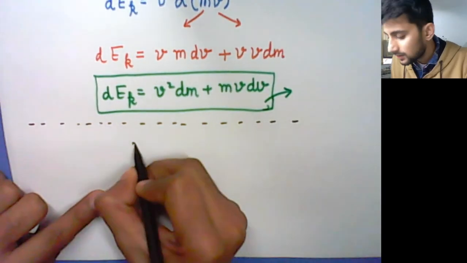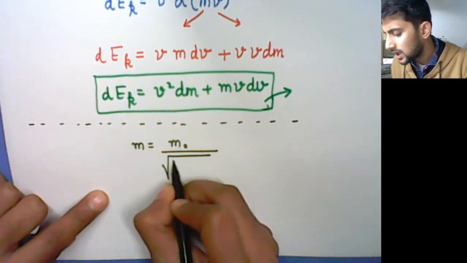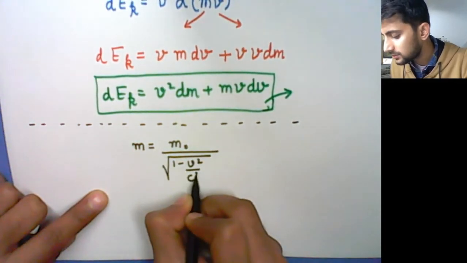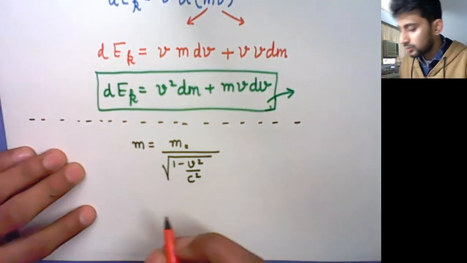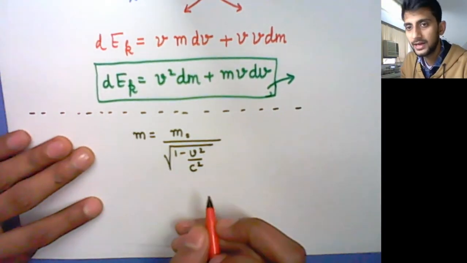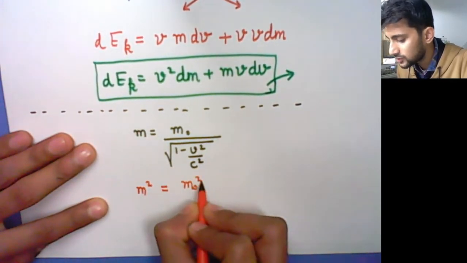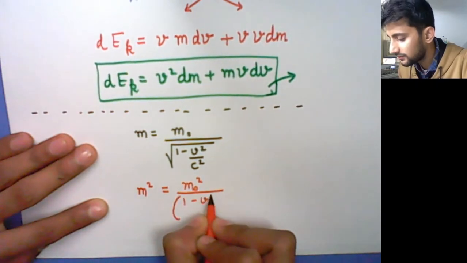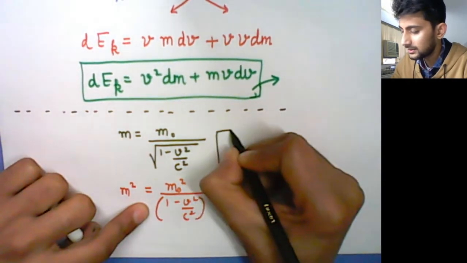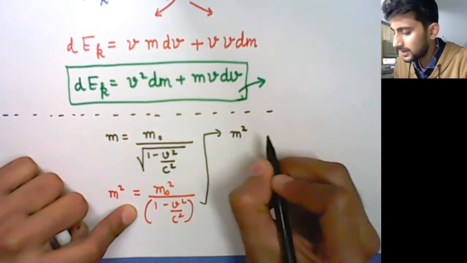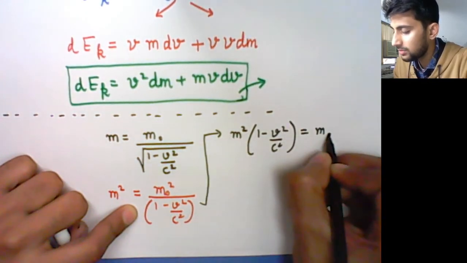Consider what we already derived yesterday. M is equal to m naught under root 1 minus v square upon c square. Let us square both sides. What you will get is m square is equal to m naught square upon 1 minus v square upon c square. Further moving from here, m square into 1 minus v square upon c square can be written as m naught square.